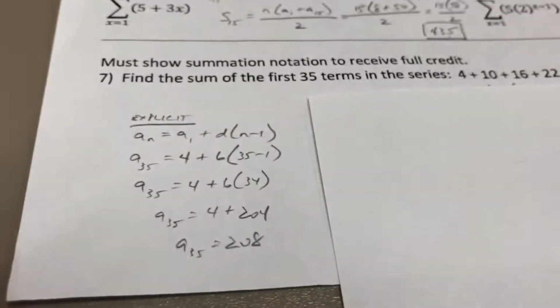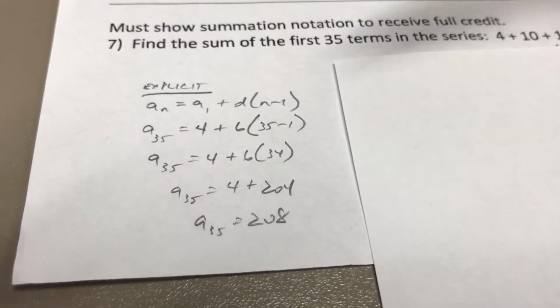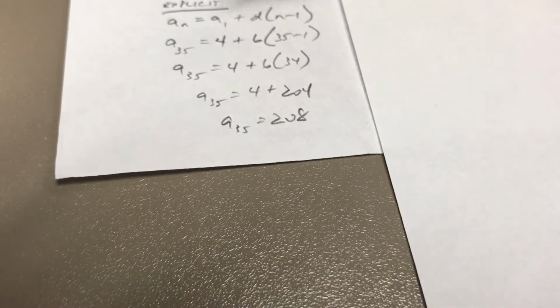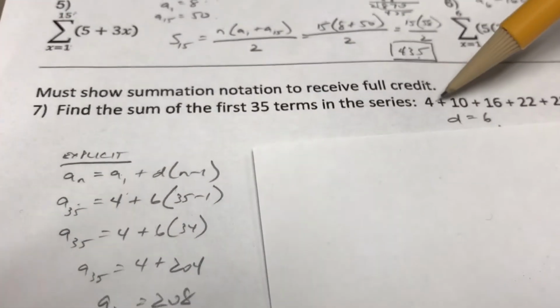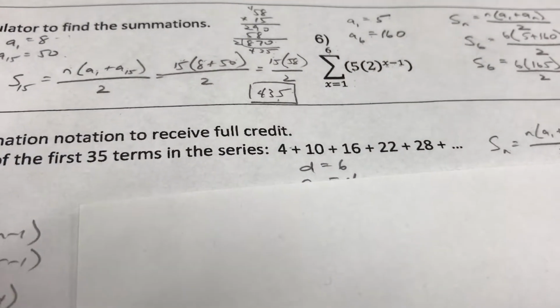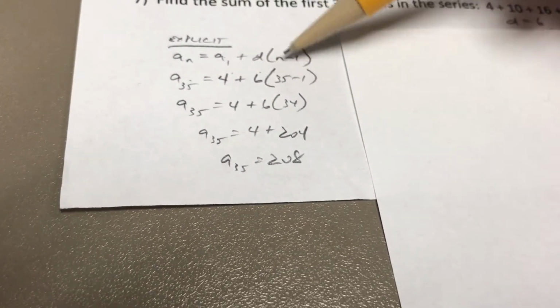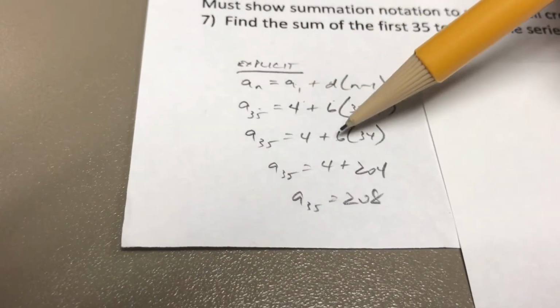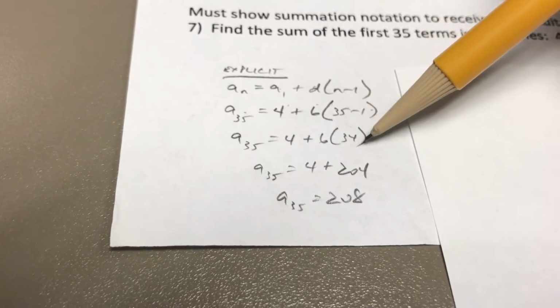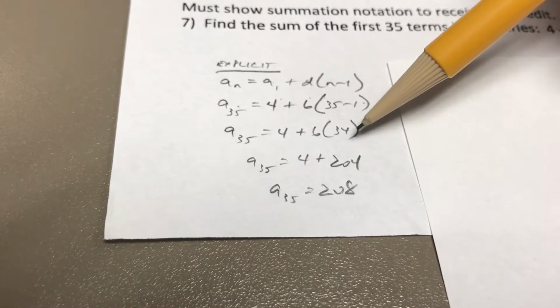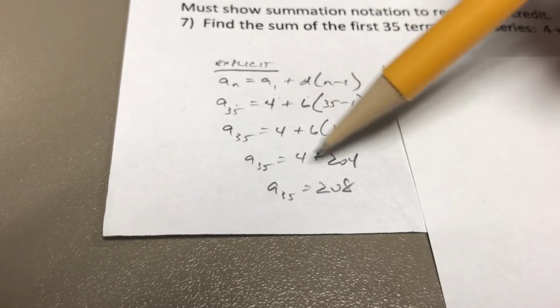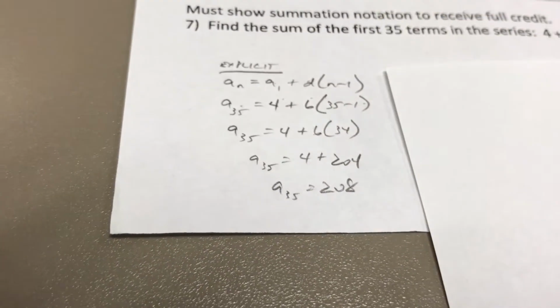So that's where the explicit formula comes in, as we used earlier. To get the 35th term in the sequence, you need to know the common difference. You need to know a sub 1 to get a sub 35. So a sub 1 is 4. The common difference is 6. It goes up by 6 every time. And so those numbers go there. You plug in 35 for n, subtract 1, and again, order of operations. So many people look at this and go, oh, 4 plus 6, but that's not right. 35 minus 1 in parentheses goes first. 34 times 6 is 204, plus 4 is 208. That is your 35th number of the sequence.